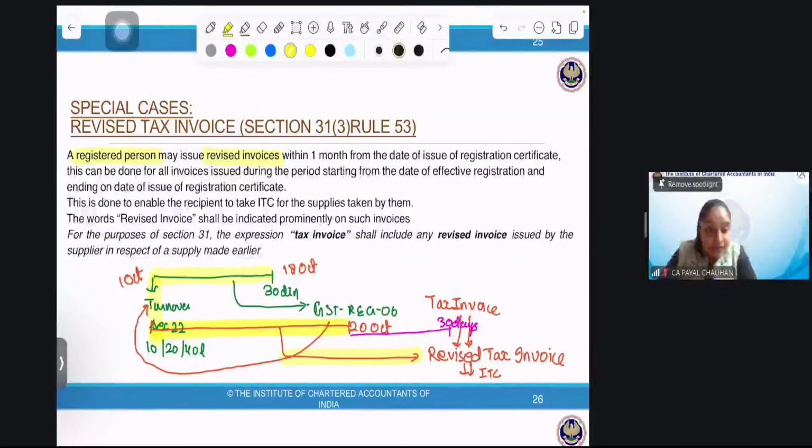But, ma'am, what if the recipient refuses to pay GST? What do you think? Will the recipient pay GST? Do you think I'll give you a revised tax invoice and you'll give me 18%, 12%? No, you won't. We take the price as inclusive of GST. Like you've given me 10,000, this 10,000 was 118%. What will be the 18%? Or the recipient is so good that he'll give you GST now, right? What about the invoice which has been issued at the time of delivery? The question is not complete yet.